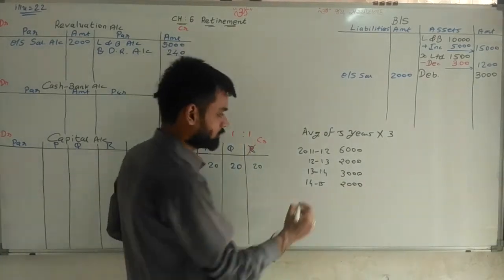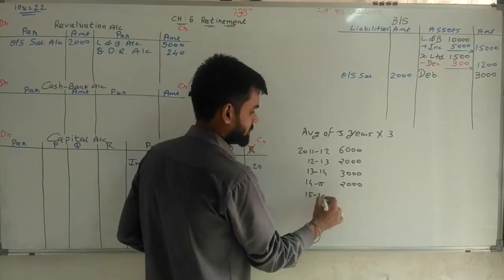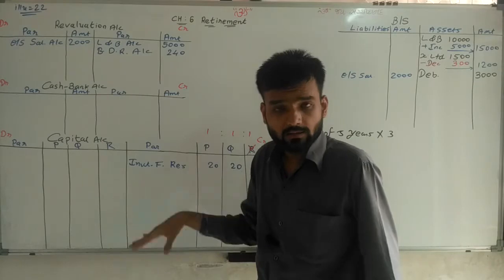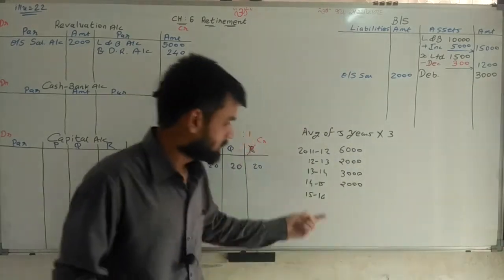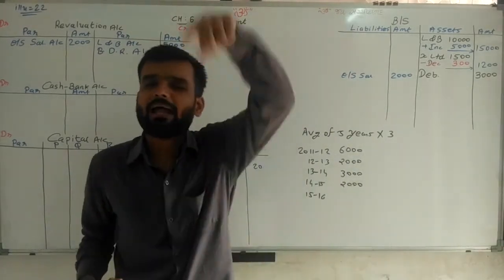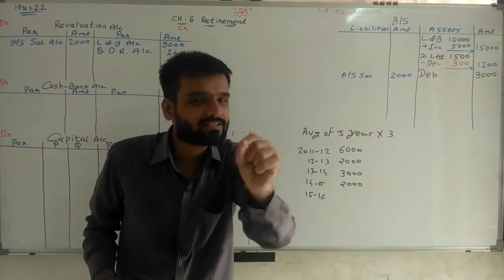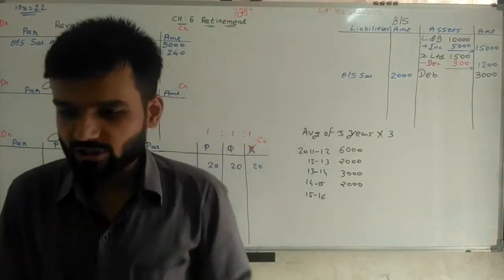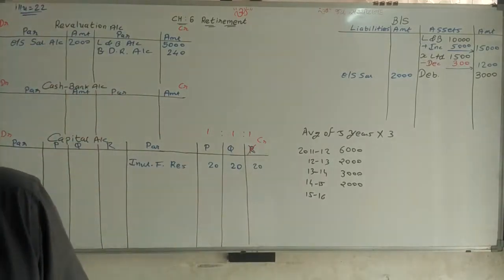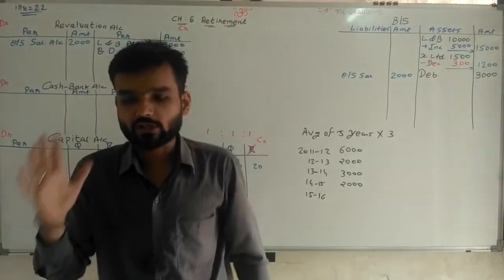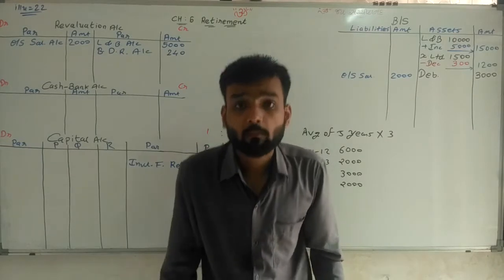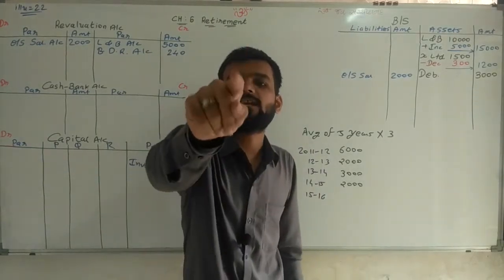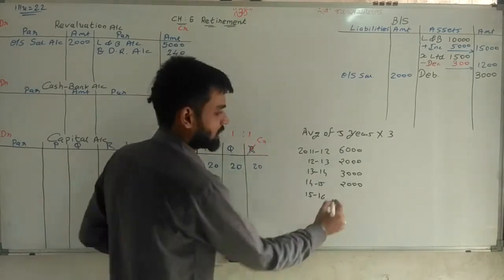Now sir, what about 15-16? This account is for the year 15-16. So in the balance sheet we check the P&L balance, and that is the current year profit. In the balance sheet, the profit and loss account is given as 3000 rupees, but it is given on the asset side. Whenever the P&L is given on the asset side, it means it's a loss.